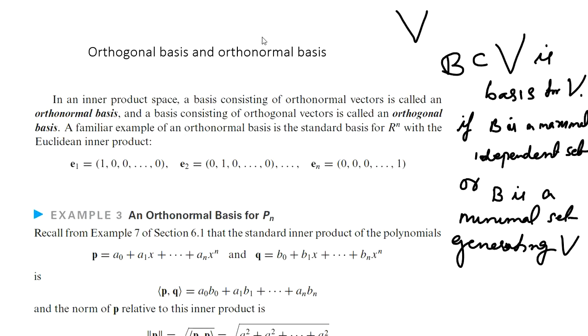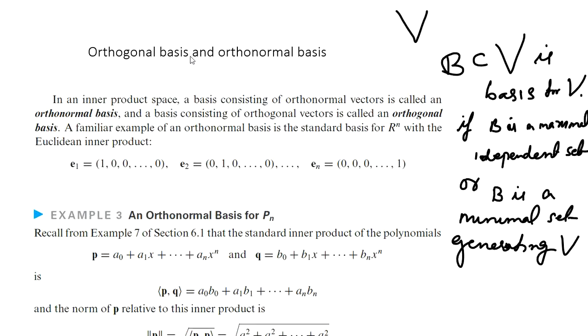Now here, such a basis is called an orthogonal basis if all the vectors included in the basis are orthogonal to each other. Okay, an orthogonal collection of vectors forming a basis is called an orthogonal basis.